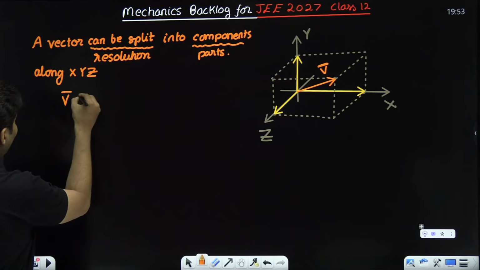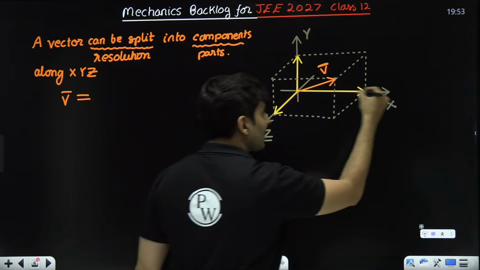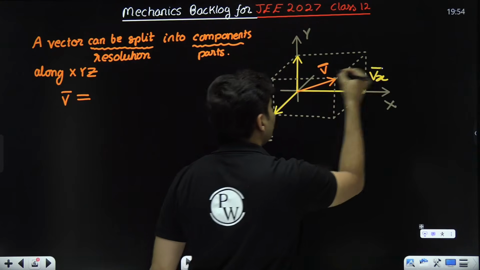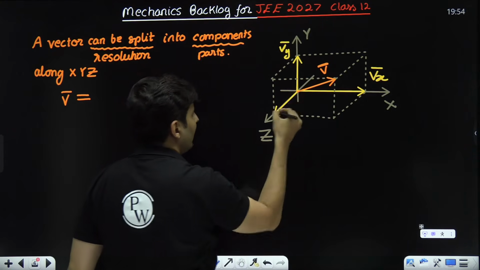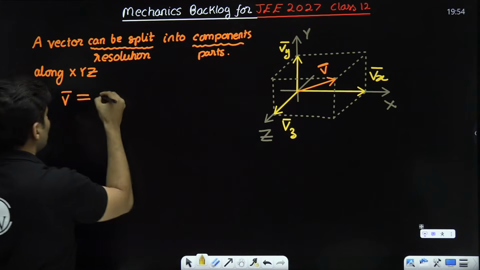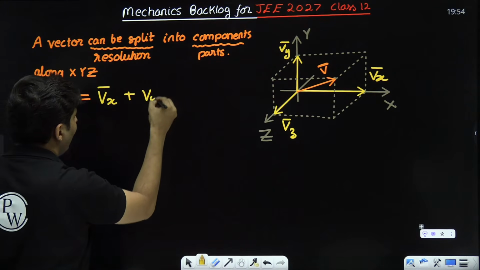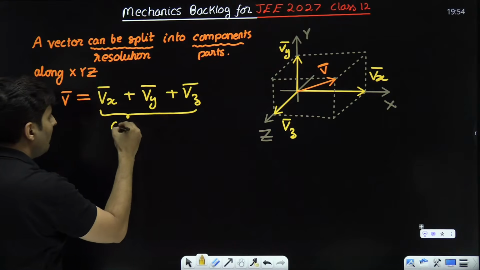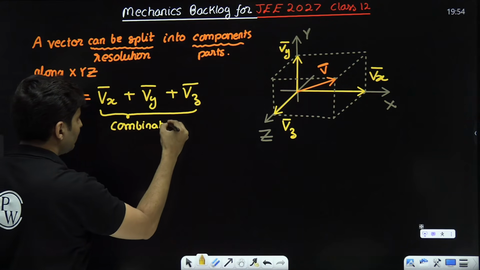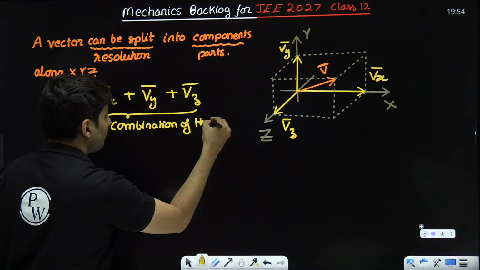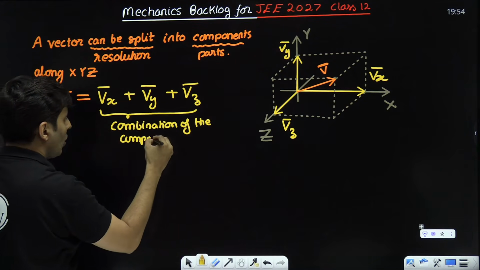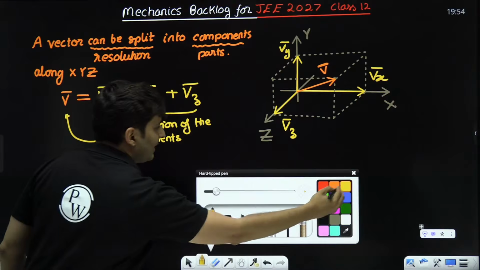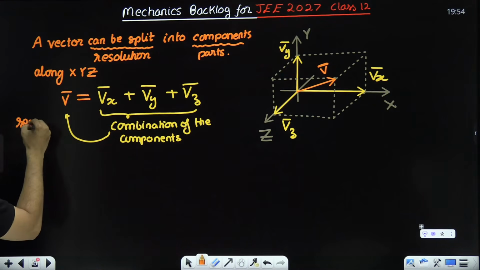So I can say my vector is actually made of three things. This component, this much in x, I will call it Vx. This much in y, I will call it Vy. And this much in z, I will call it Vz. So this will be Vx and Vy and Vz all combined together. The combination of the components gives me back the original vector as a resultant.